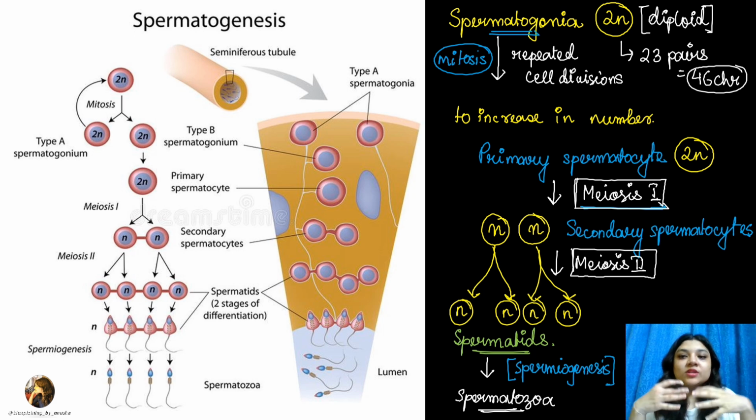Now when the meiosis starts, meiosis 1 के बाद क्या मिलेगा? Secondary spermatocytes. तो ये हो गया haploid. Then meiosis 2 will occur. 4 different cells are formed which are all haploid. So these are the spermatids. Then they will undergo differentiation and ultimately spermatozoa is formed, जिसे आप also sperms भी कह सकते हैं. With more modifications, these are known as sperms. And ये process क्या है? This process is known as spermiogenesis.